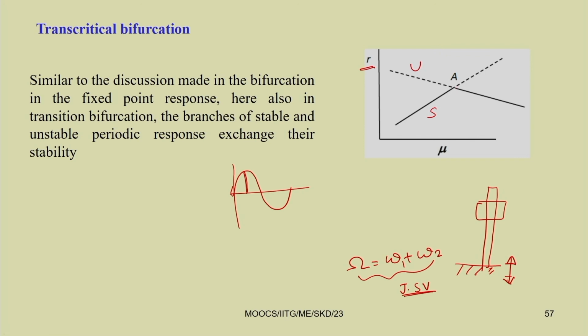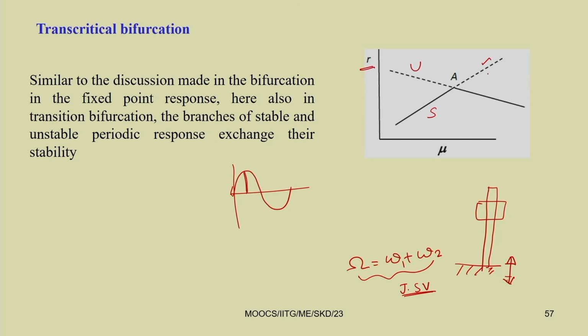Before the critical point A, the system has both stable and unstable periodic responses, and after the bifurcation point you can note that the stable branch changes to unstable and the unstable branch changes to stable. So we have both after the bifurcation, but the branches interchange their stability qualitatively.